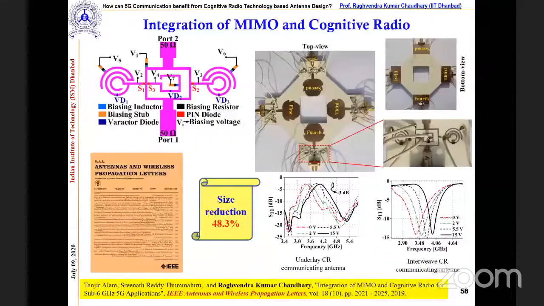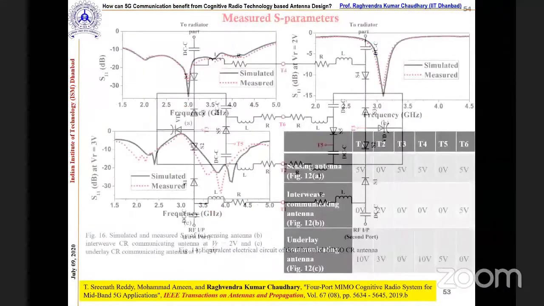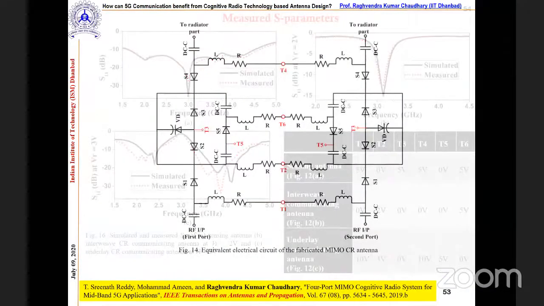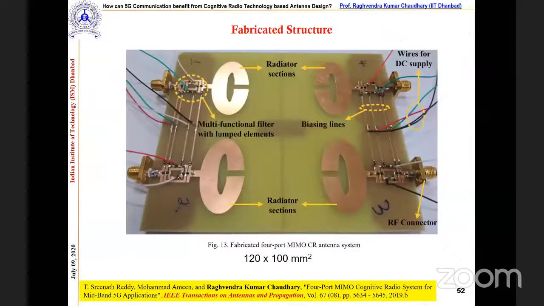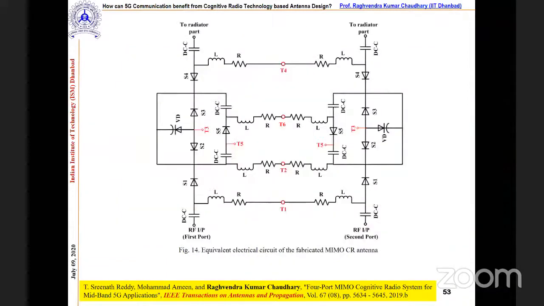Recently, I think in the month of December 2019, we also published one more work along the same line. One thing you can see in this antenna is that the size is very big, 120 by 100 mm square. Our group is also working on metamaterials, so we thought we would utilize metamaterial, but the performance was going to degrade, so we did not use it.